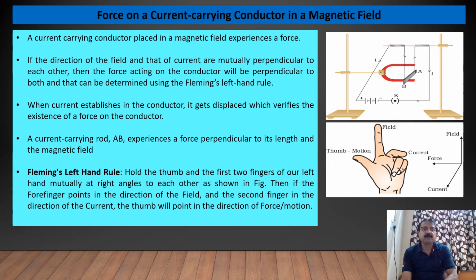Then if the forefinger points in the direction of the field and the second finger in the direction of the current, the thumb will point in the direction of force or motion. We can see this in the picture, and this is called Fleming's left hand rule.